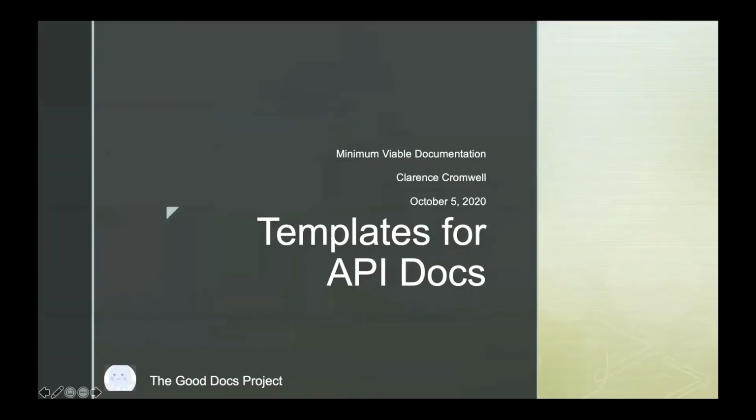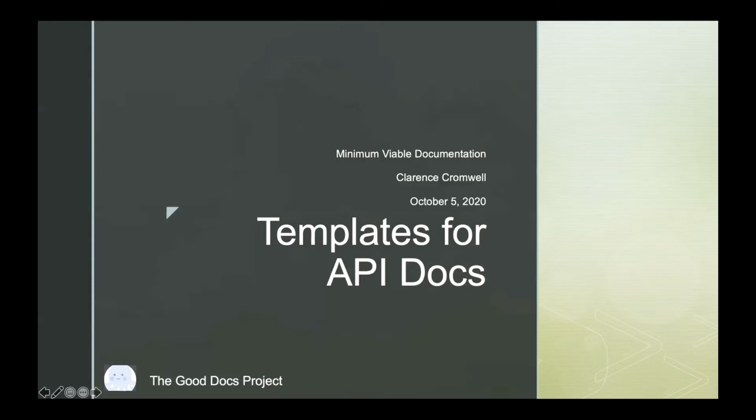Okay, so templates for API docs. I'm going to mention that this information I'm presenting I developed in conjunction with the Good Docs project, which is an open source project for improving documentation. Templates are just one aspect of what they do, but it was the first and biggest thing in the Good Docs project, and that's my only involvement with them. For maybe a year and a half, other people and I have been working on templates for documentation. So what I'm presenting is my piece of that.